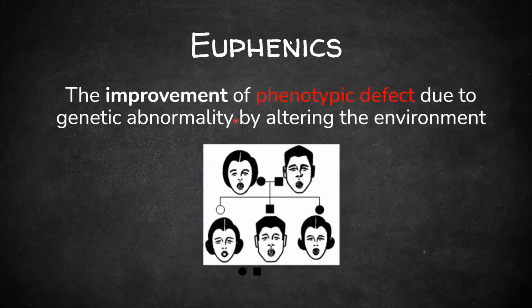Next is called as euphenics. Now, what is euphenics? It is basically the improvement again of phenotypic defects or abnormalities, that is by altering the environment. So how to improve the phenotypic defect due to genetic abnormalities is what we are doing in euphenics.